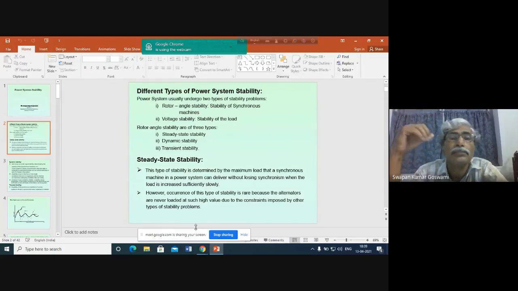generating stations will be delivering power to the system, and this power may be drawn by loads located several hundred kilometers away. So it involves transmission of a large amount of power over long distances.